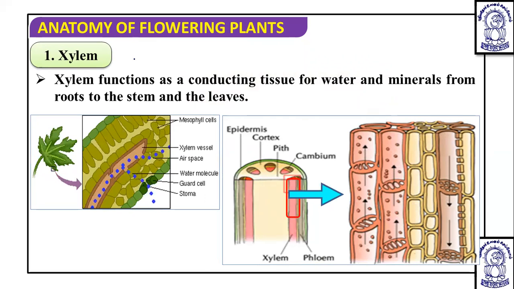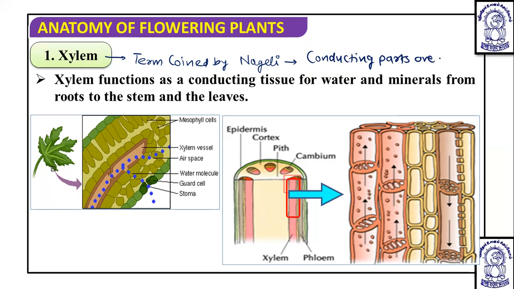Now we remember that this xylem term was coined by Nageli. And its conducting parts or elements are called hadrome. So hadrome is a term used for the conducting parts of the xylem, and we will discuss that tracheids and vessels are the conducting parts of this.